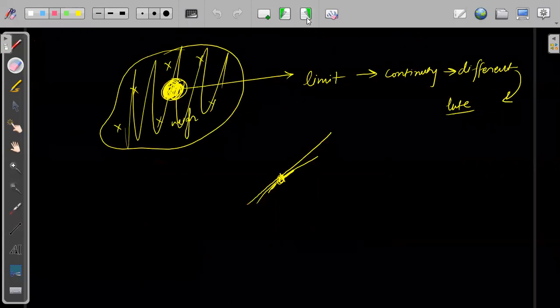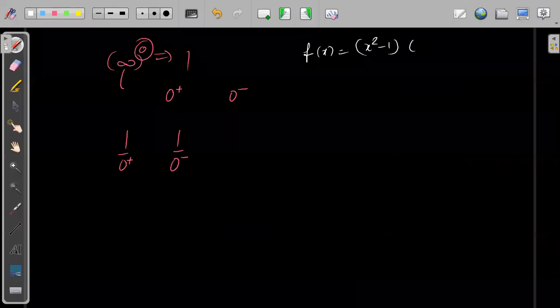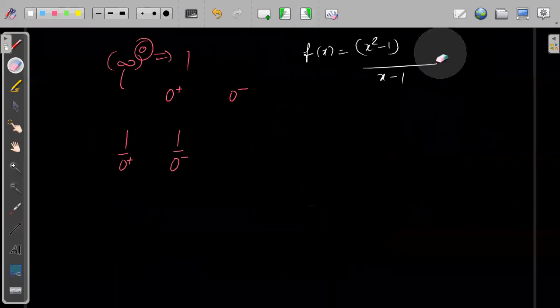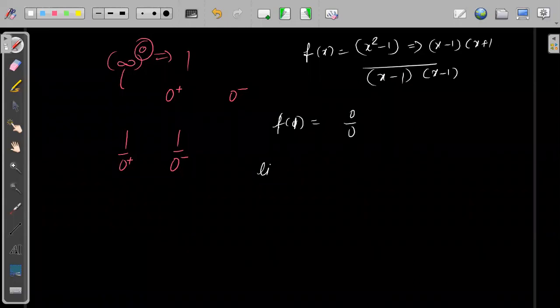For example, suppose I take f of x as x square minus 1 into x minus 1, divided by x minus 1. Suppose this is the function. Then f of 1 will be a 0 by 0 form. Even if I factorize this as x minus 1 upon x plus 1, this gets cancelled, and even now the function does not have any limit.